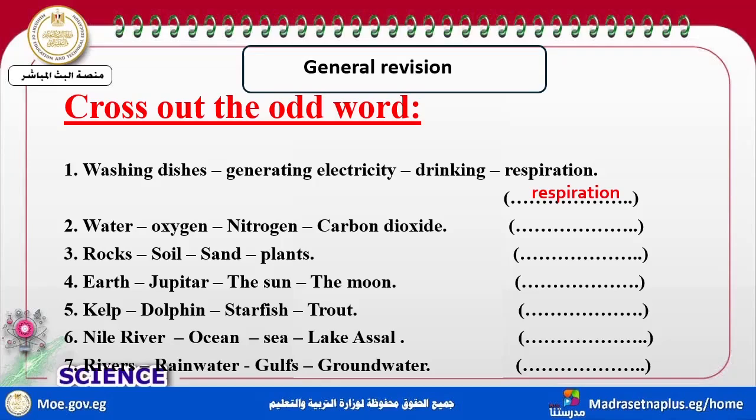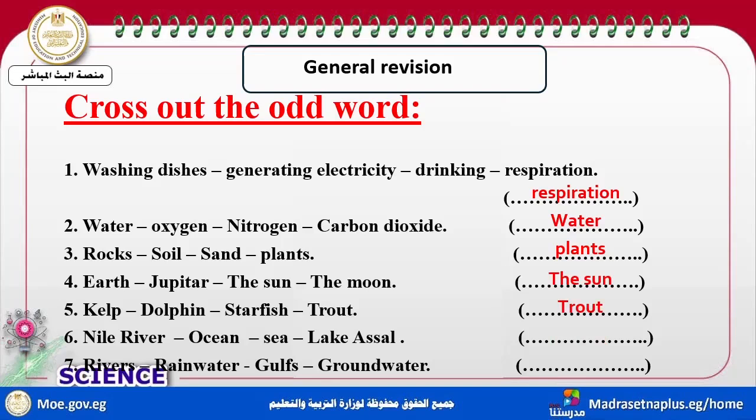Water and oxygen, nitrogen and carbon dioxide. Which is the odd one? The odd one, my dear students, is water. Rock, soil, sand, land. I will choose plant and the rest are geosphere. Earth, Jupiter, Sun and Moon. I will choose the Sun and the rest are opaque objects.